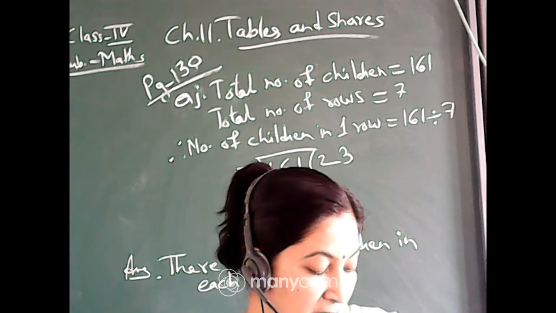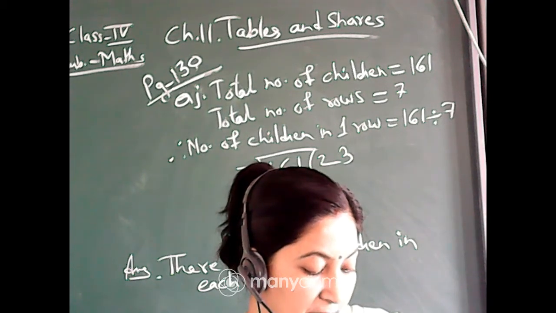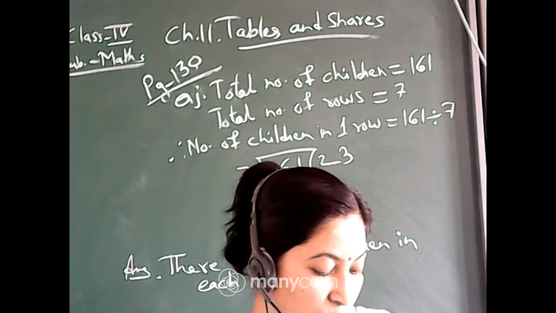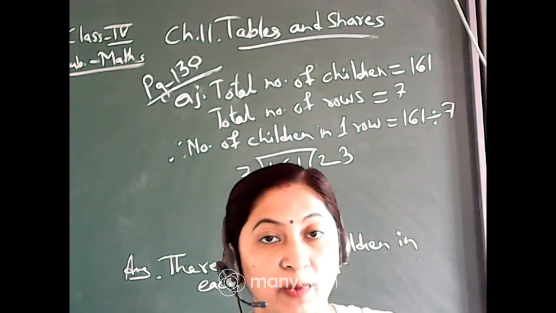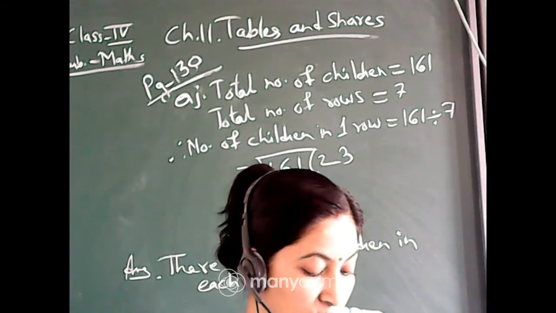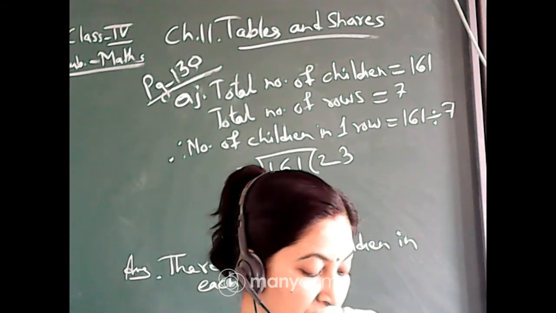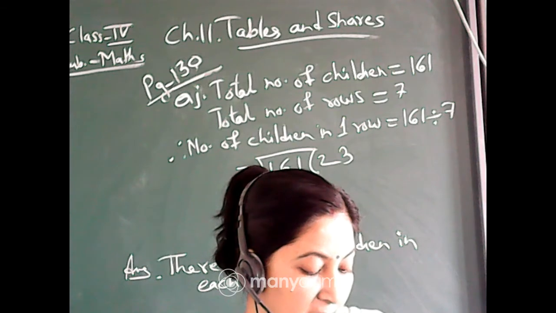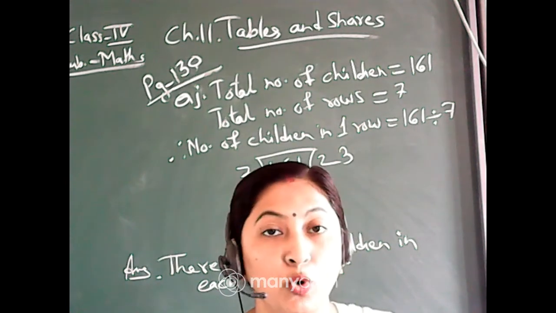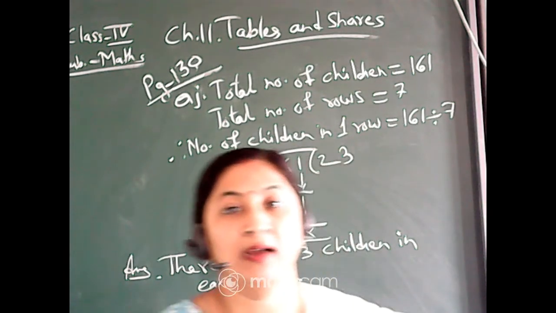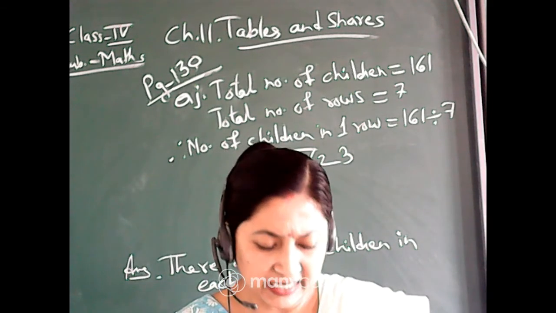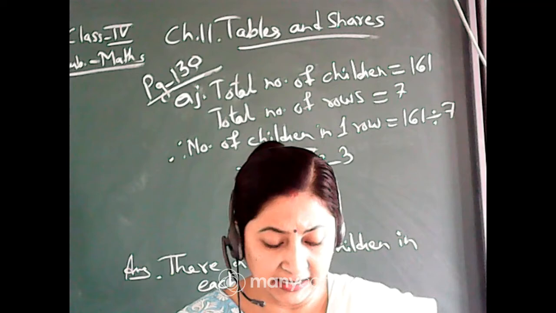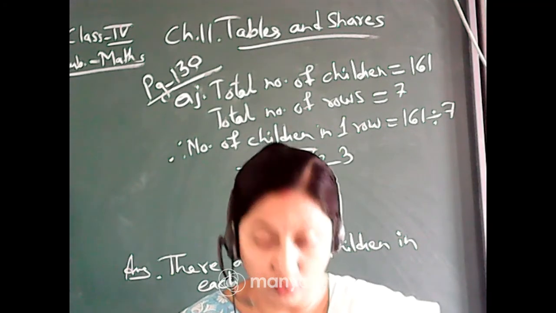Third one. There are 35 students in 7 rows. Each row has the same number of students. So total 35 and total number of rows is 7. You have to write the question for this. Question will be, how many students are there in one row? Okay. So this type of answers are given. The question you have to make, you can do on your own.